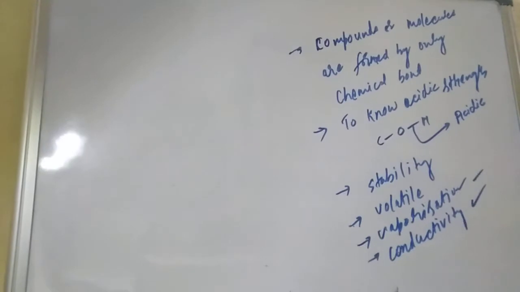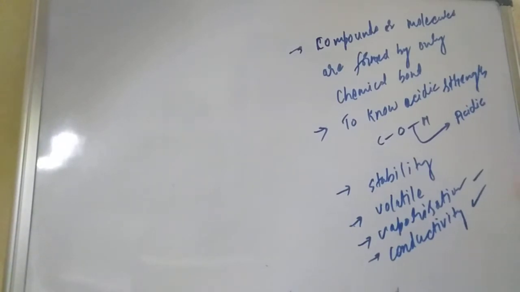To describe these factors in any compound, organic, inorganic or any type of chemistry, we need to know what a chemical bond is, and the strength of the bond for acidic or basic strength. The stronger the bond, the stronger the stability. The weaker the bond, the more volatile the compound. The smaller the molecule, the more volatile. Vaporization is easy with a very weak bond. An ionic bond gives more conductivity, and the molecule will conduct electricity.